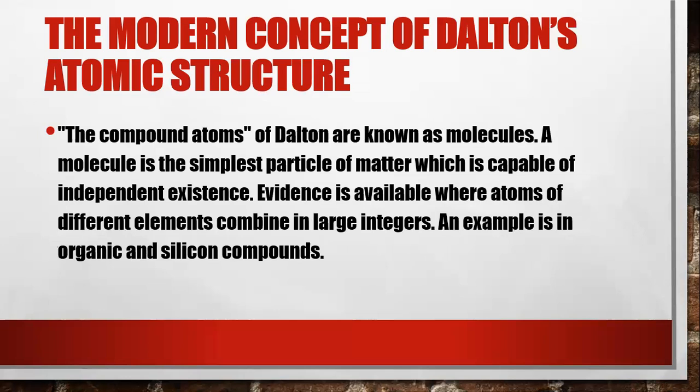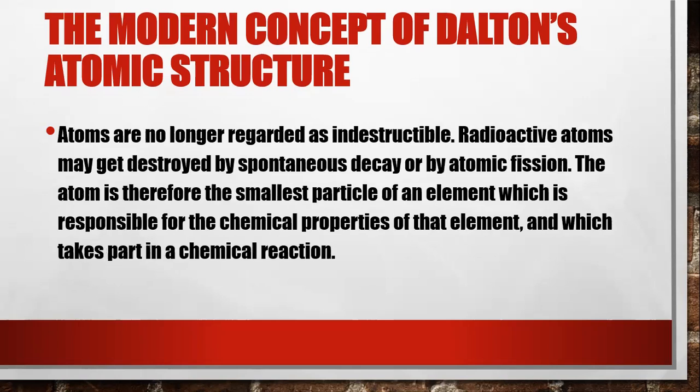The third modification of the ideas of Dalton's theory is that the compound atoms that were proposed in Dalton's theory are known as the molecules. Now, a molecule is the simplest particle of a matter which is capable of independent existence. Evidence is available where atoms of different elements combine in large integers. An example is in organic and silicon compounds. So that is one more modification due to more experimentation of Dalton's theory.